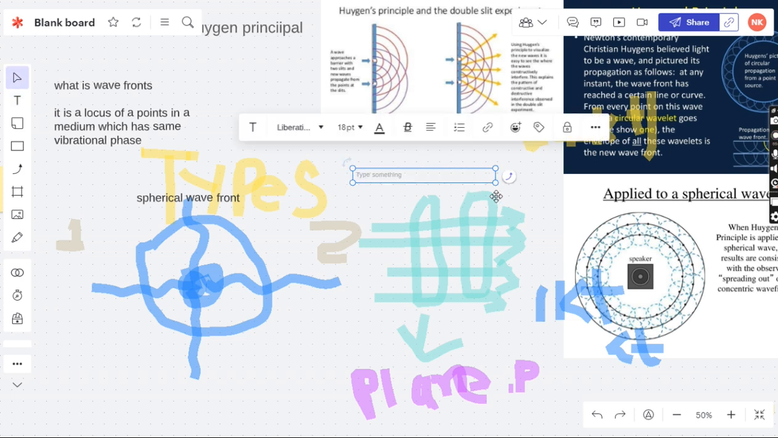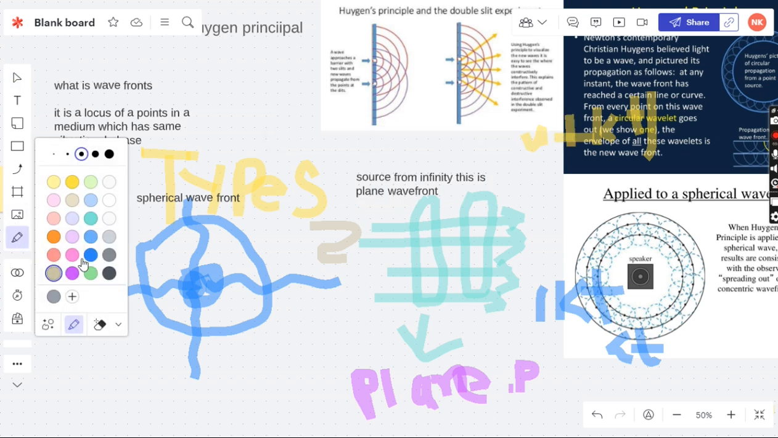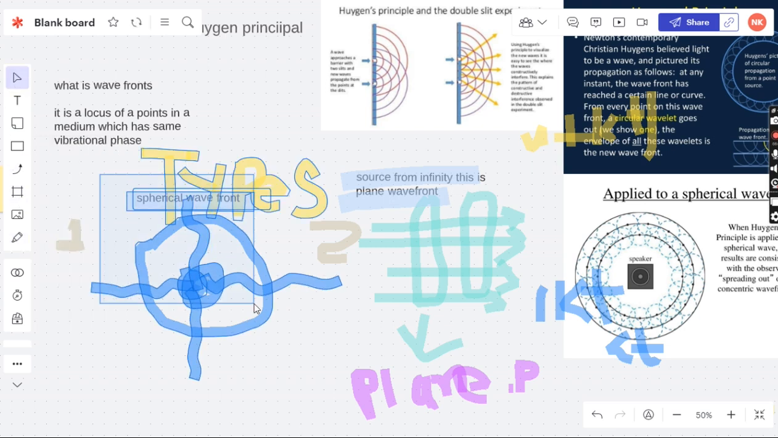This is a source from infinity, and this is a plane wavefront. This is a plane source from infinity, spherical wavefront. This is a spherical wavefront, and this is a source from infinity. This is a plane wavefront. So let's discuss the linear wavefront now.